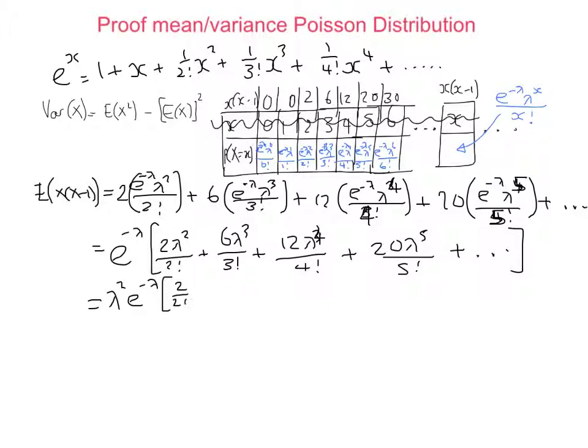2 over 2 factorial plus 6 lambda over 3 factorial plus 12 lambda squared over 4 factorial plus 20 lambda cubed over 5 factorial. Now these factorials aren't going to cancel quite as simply as the other one, but we can still do something with them. So for example, the first one's 1. This one's just 1, that's fine. But the other ones, on the bottom here, we've got 3 times 2 times 1, and here we've got 3 times 2.